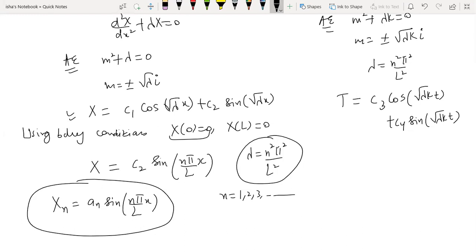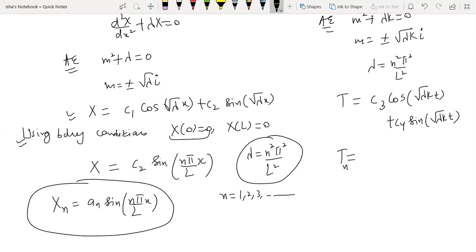Now, for X we had the boundary conditions, but for T we did not have them. We do have the conditions for T, but just like the previous heat equation, we will use those initial conditions in the end. For right now, I'm just going to retain these two constants, C3 and C4, and not use the conditions to evaluate them. So for Tn also you will get infinitely many solutions because lambda is a function of n.